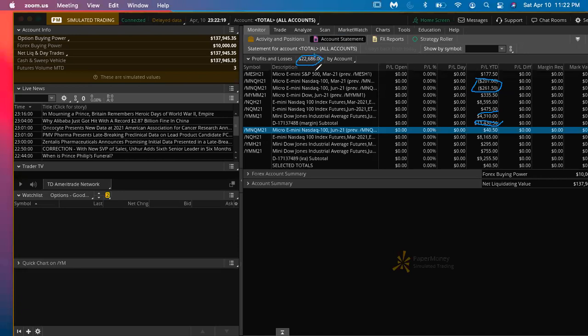They gave us 100K, I think, and from that 100K I made it 137. Oh no, they gave us somewhere around $125,000. I don't remember exactly, but I made $22,000 profit just trading on those levels.